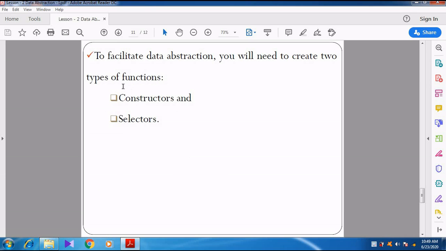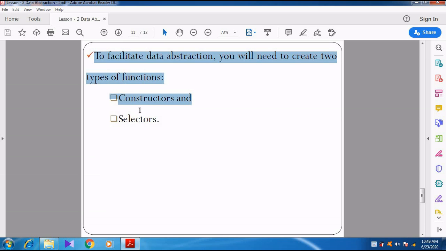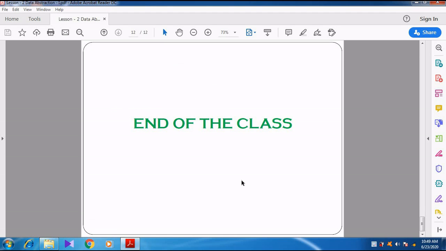This data abstraction creates two types of functions. To implement data abstraction, we need two types of functions. What are they? One is called constructor and another one is called selector. These things we can discuss in the next video.